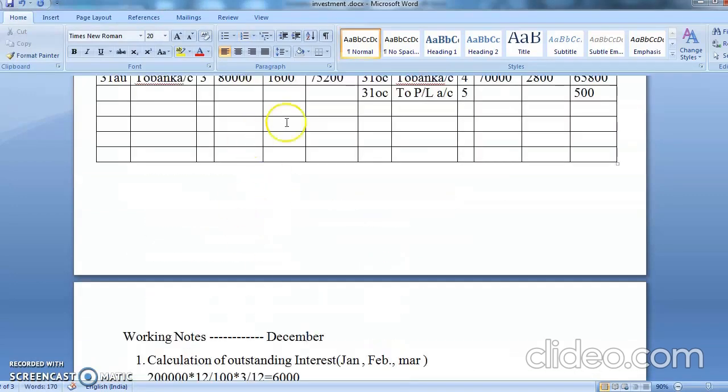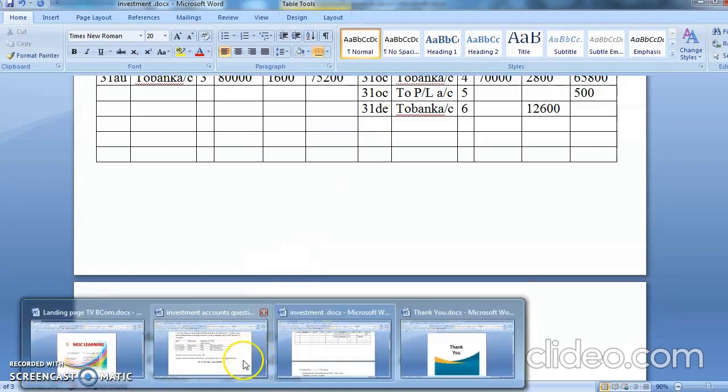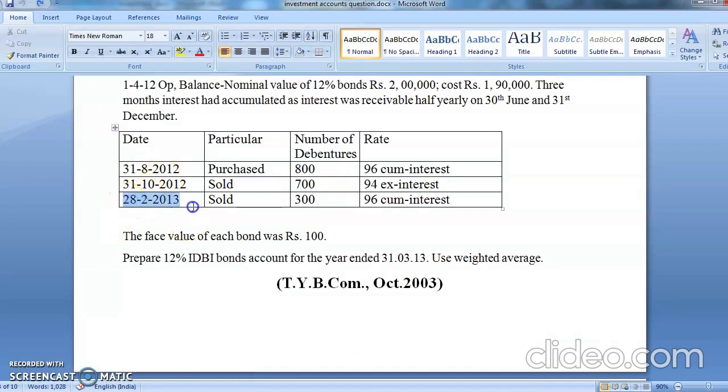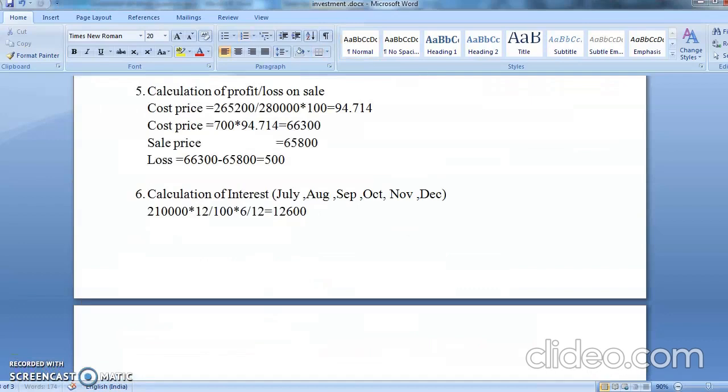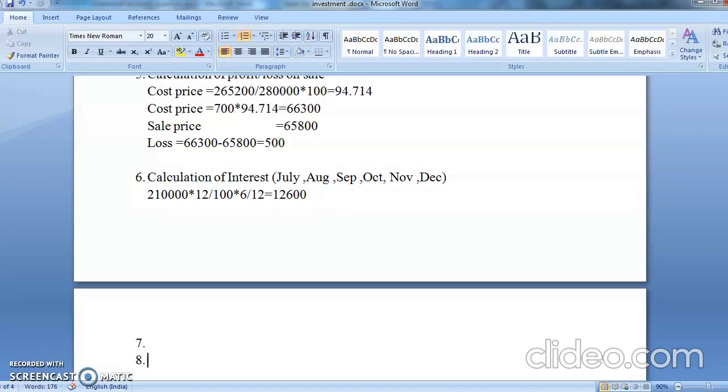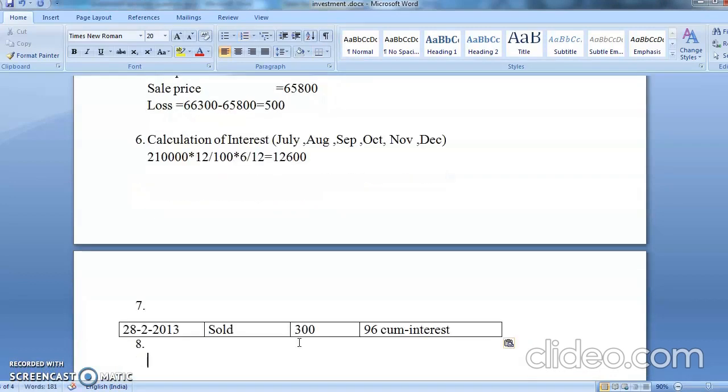Chalo, we'll write here the interest we have calculated on 31st December. Yes, it is to bank account. Yes, working note number 6. Interest has come to 12,600. Chalo, after that, last but not the least is a last sale which has taken place here. So we'll copy it and then we'll go to the working note directly. Working note number 7.